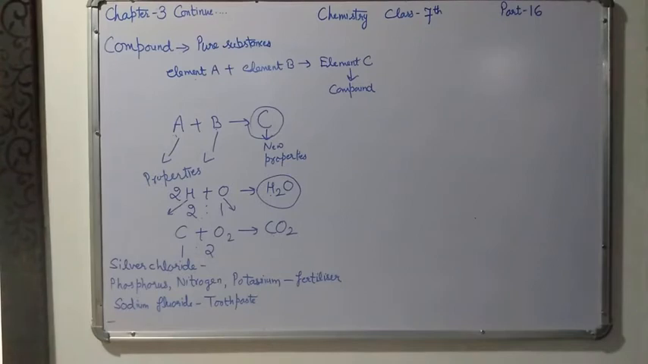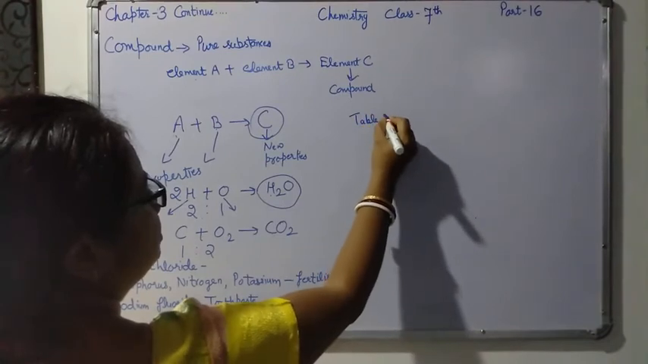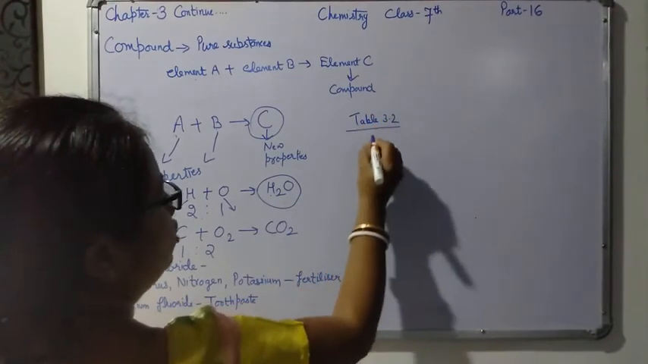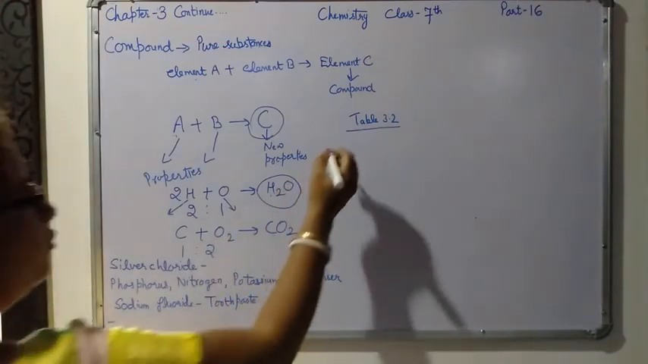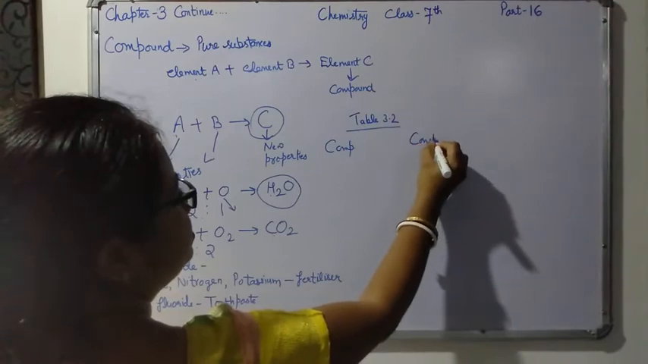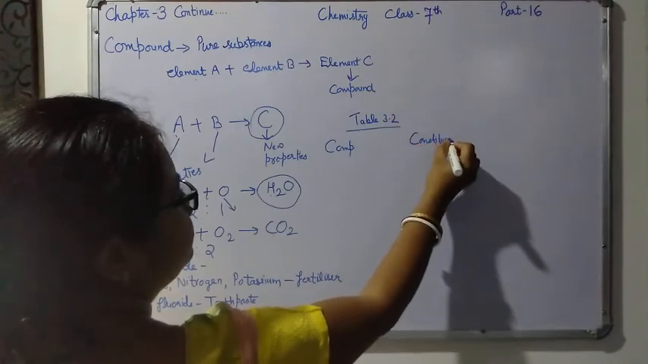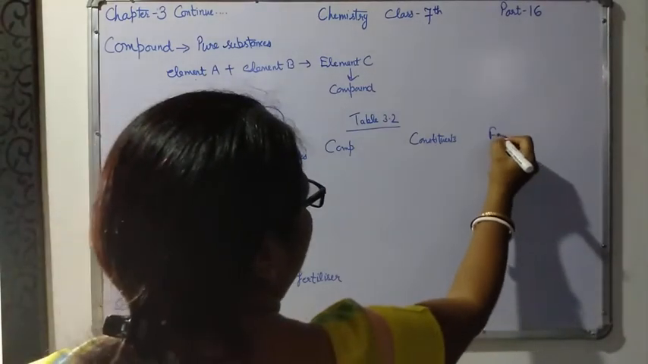Some examples of compounds are given in Table 3.2, which you have to write in the copy and learn. A few examples I am explaining to you. First you have to write the compound's name. In the second column you have to write the constituents. And in the third you have to write the formulas.